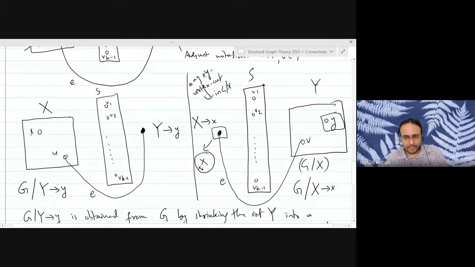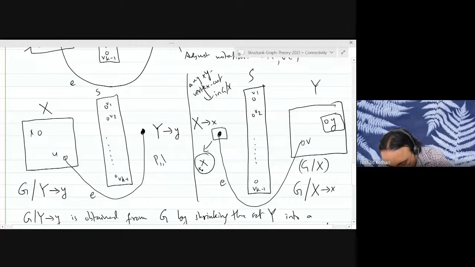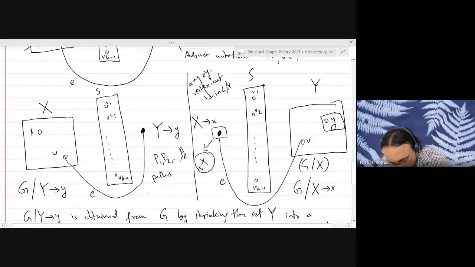So what do these paths look like? Supposing I tell you that there are P1, P2 up to Pk XY paths. What can you say about these paths from this drawing? In G shrink Y, we are looking at G shrink Y now. I claim that these paths have to use certain specific vertices.